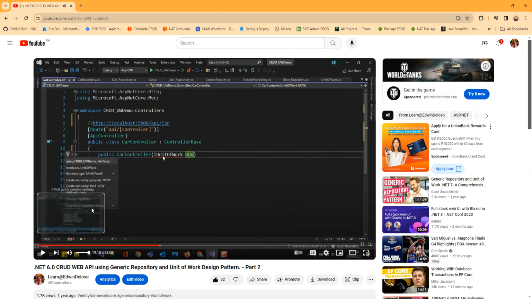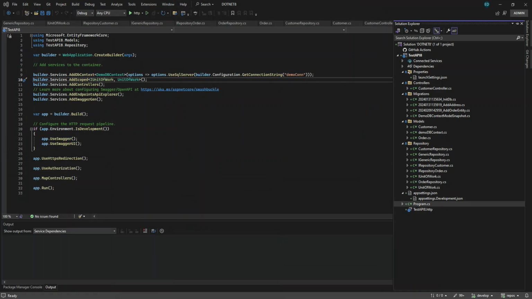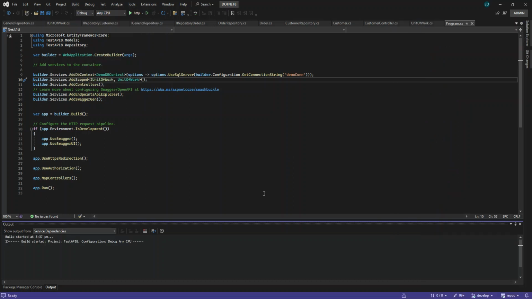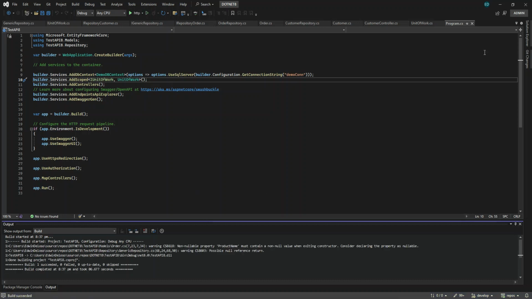But now we are trying to do it in .NET 8, and of course we have to use the improvements. What is new and how we do it in .NET 8. So yeah, that's it, guys. We just try to debug and find if there's any error. I think there's an error here, but oh no.